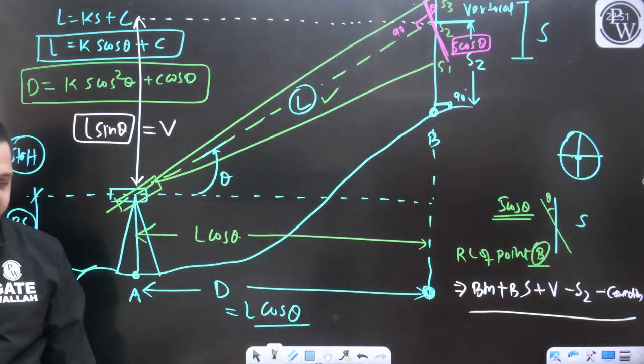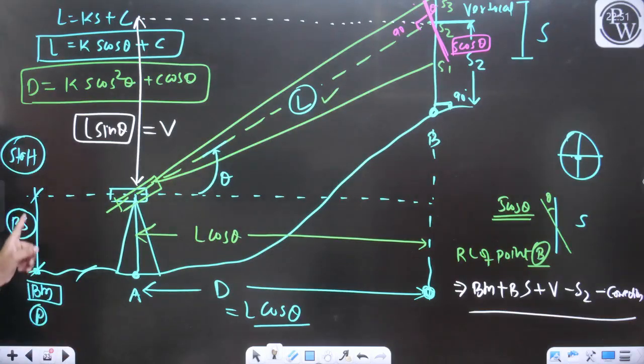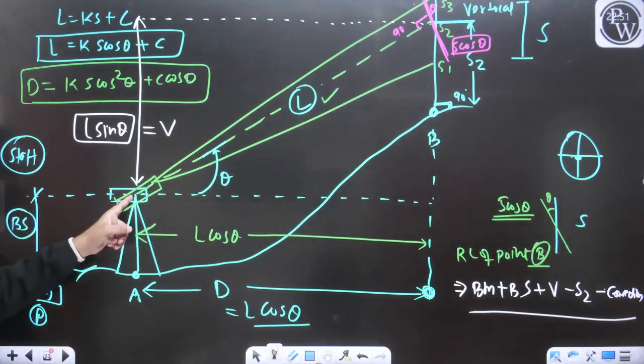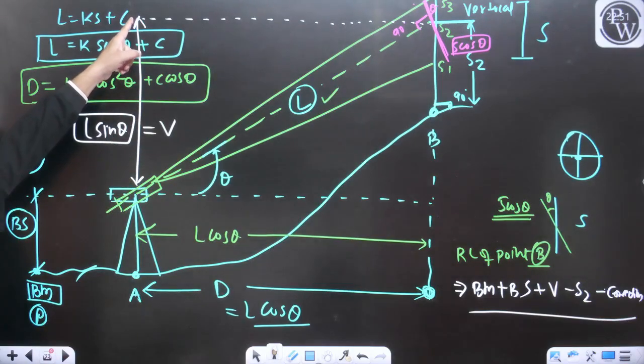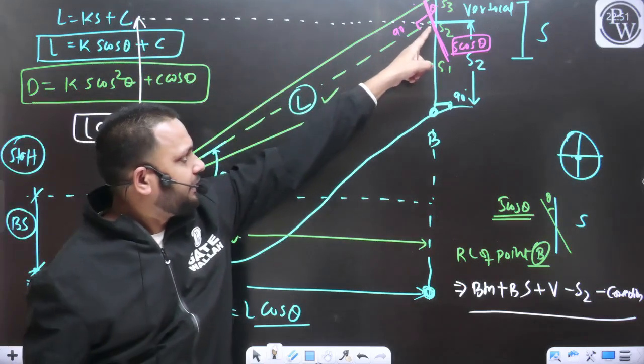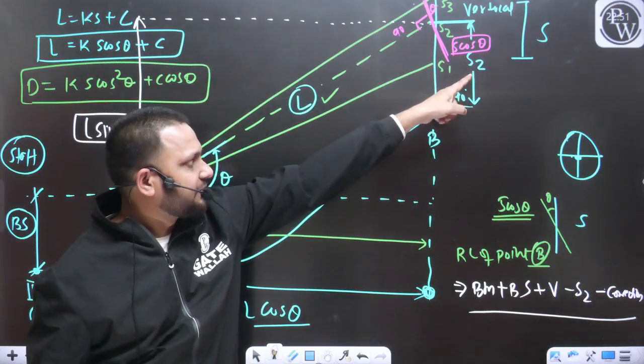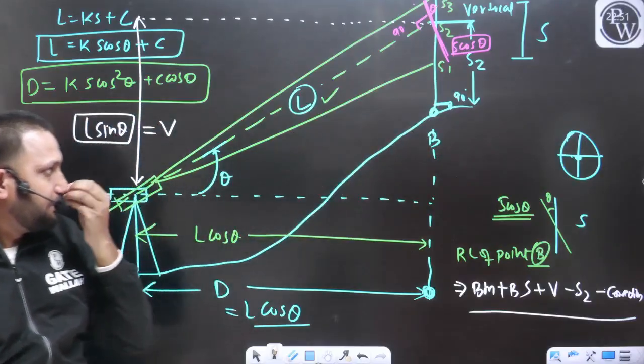Again I am repeating, this is the benchmark. We have added the backside. We reached up to this point. Then we are adding capital V. We reached this point, and from this point I am subtracting this distance S2. This will be equal to minus S2.